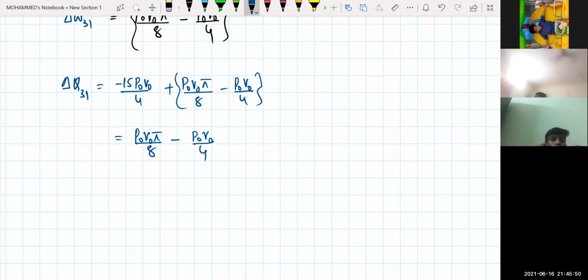Minus P naught V naught, sir. Yes, minus. Here it is in the bracket: minus of 15 P naught plus P naught V naught, minus of this one, 16. No bracket is needed. You should write minus 16 P naught V naught by 4. Minus 16 P naught V naught by 4.